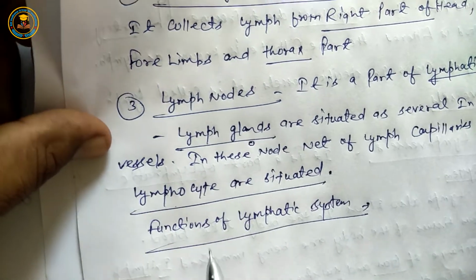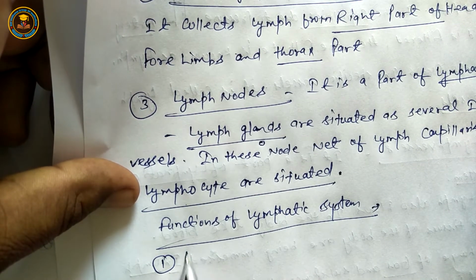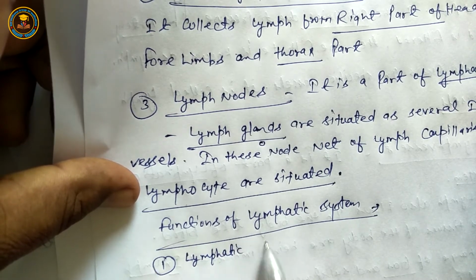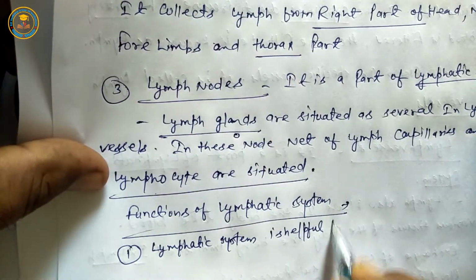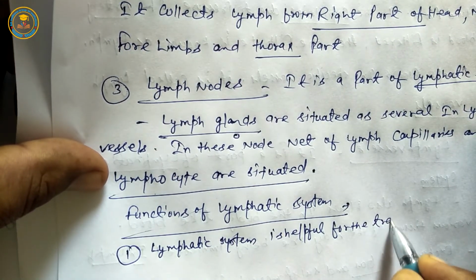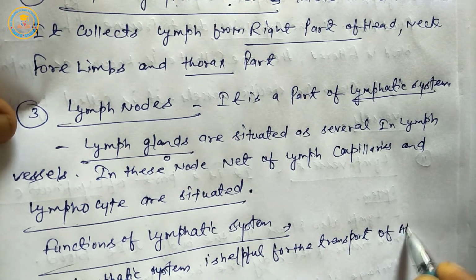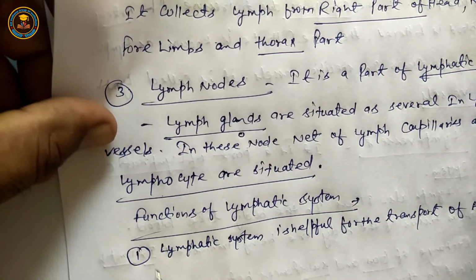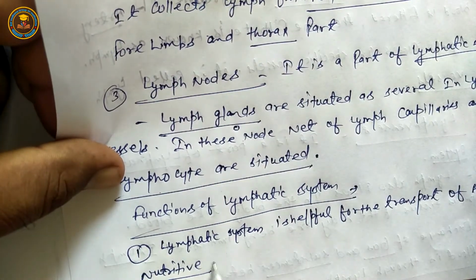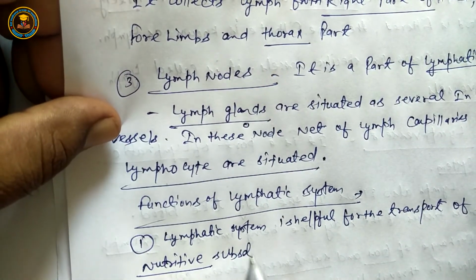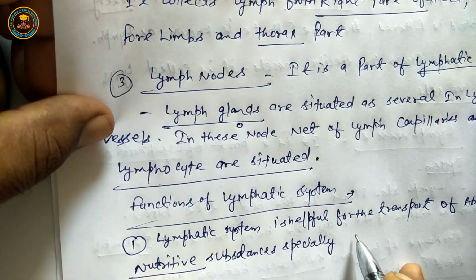First, the lymphatic system is helpful for the transport of absorbed nutritive substances, especially fats.